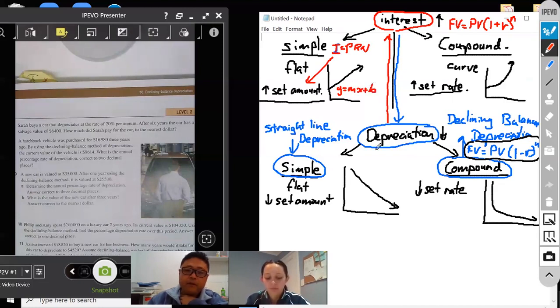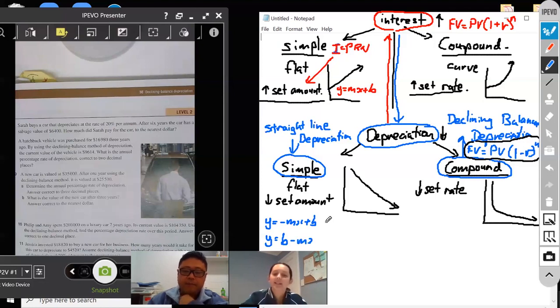Now, in this situation, because it's going down, what would be the difference? The m would be negative. So y equals negative mx plus b, and when we rearrange that, it becomes y equals b minus mx.